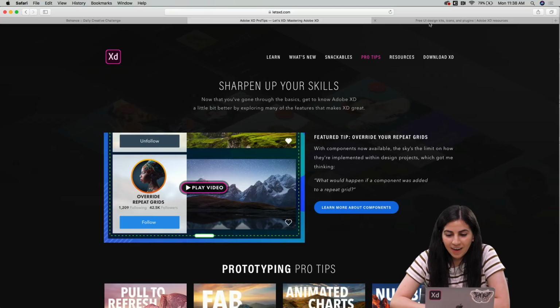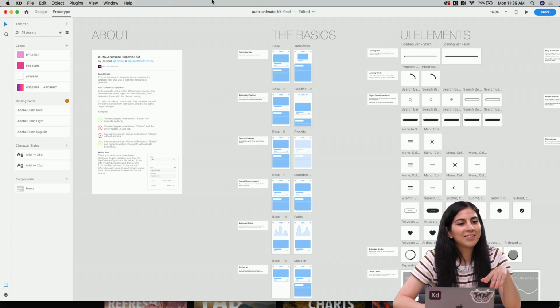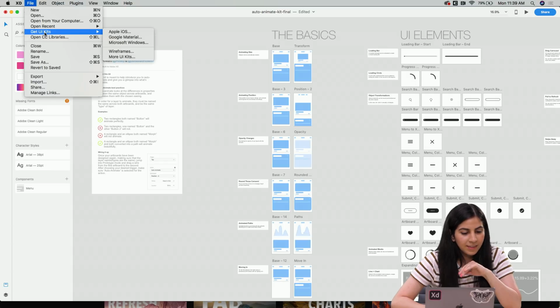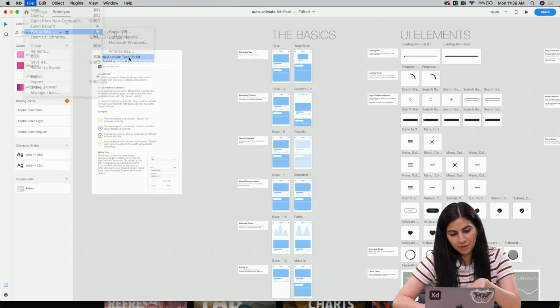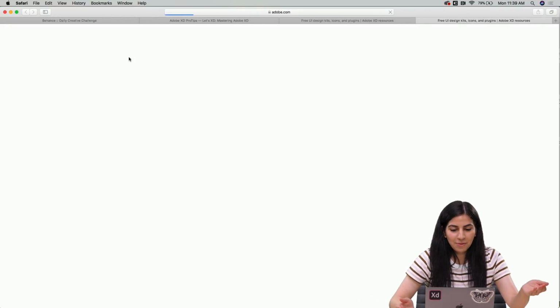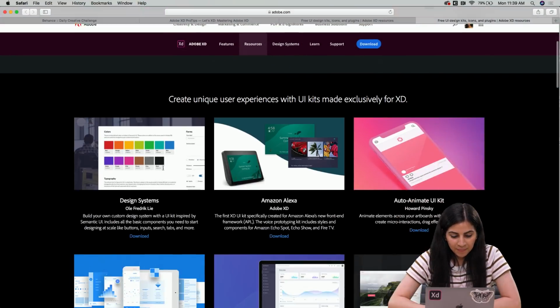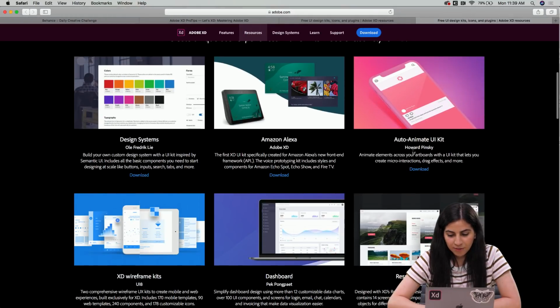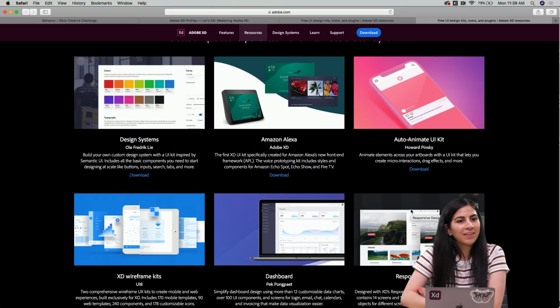Yeah. And then I also wanted to share, if we go to XD, this is Howard's Auto Animate Kit. So the way to download this kit is if you go to File, and then there's Get UI Kits, and then if you click on More UI Kits, you can go to this screen. And basically it just has a lot of UI kits for you to download and use on XD, which is really nice. There's some really good ones. So Howard's is right here. It's also on his Behance page if that's easier to get to.